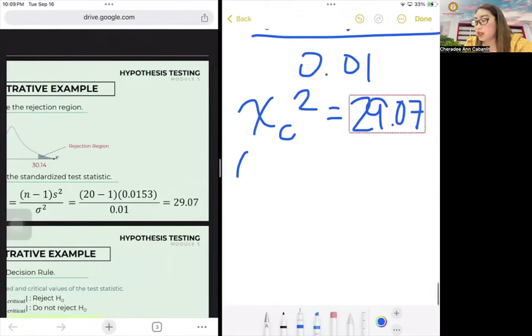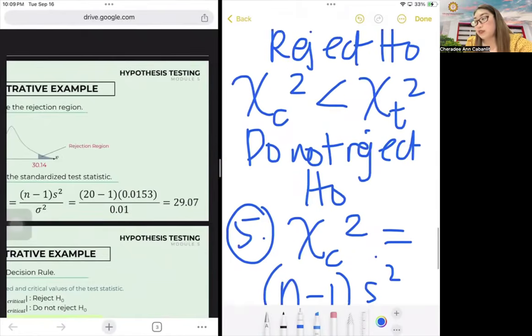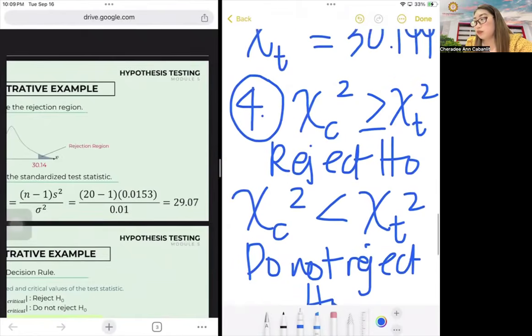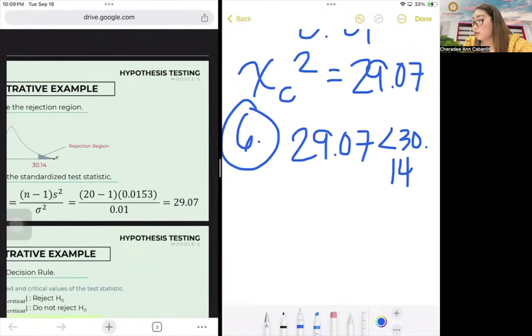Ang step 6 is it step 6? Okay. Greater than ba siya sa table value? So, dili, no? Mas dako gyapon sa table value. So, therefore, 29.07 is less than 30.144. Therefore, do not reject gyapon.